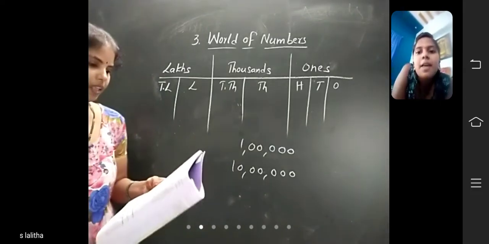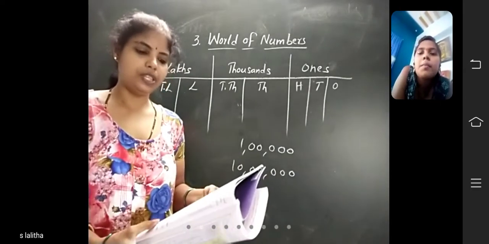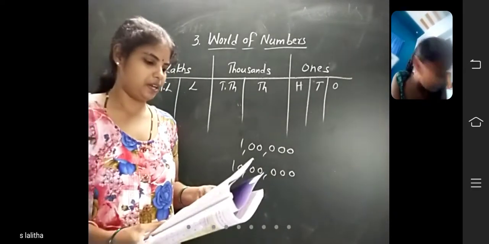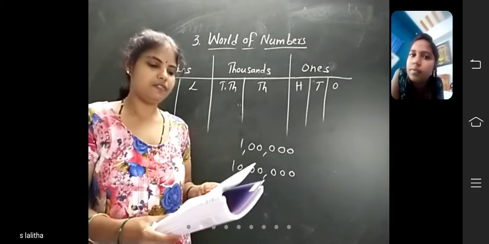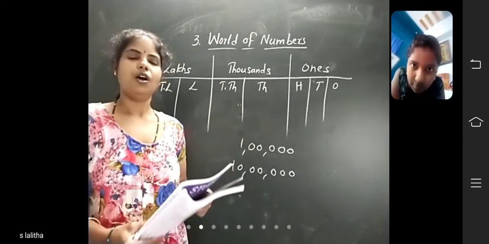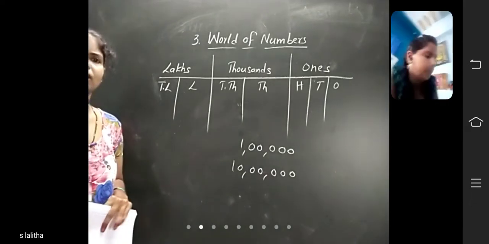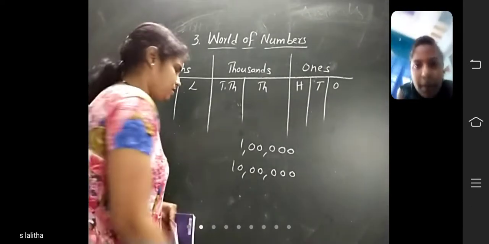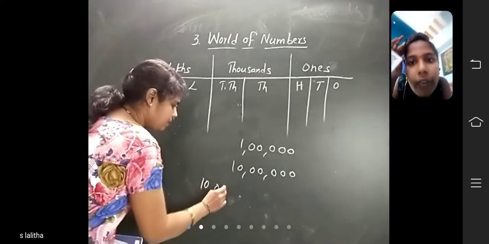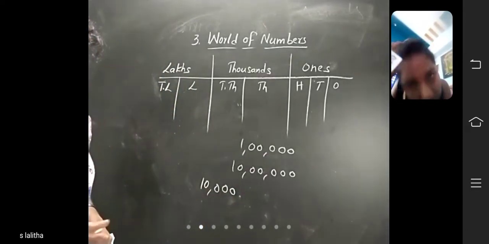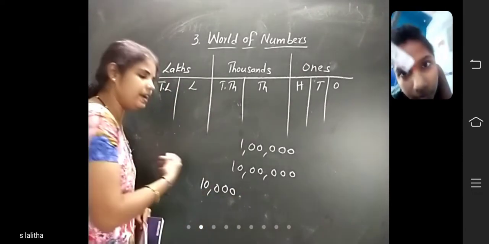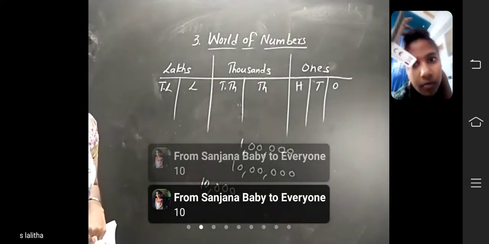Answer the following questions using the place value chart in figure 1. How many 10,000 will make 1 lakh, children? See here, 10,000, how can you write this one? How many do we have to add here to get 1 lakh?